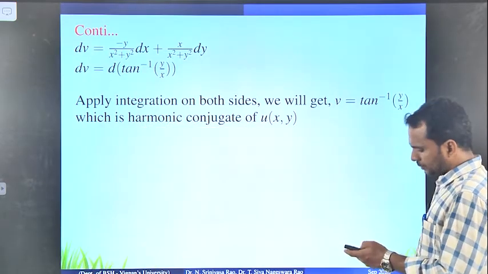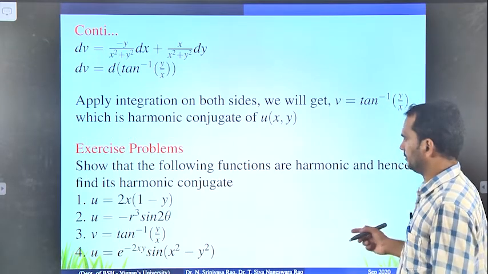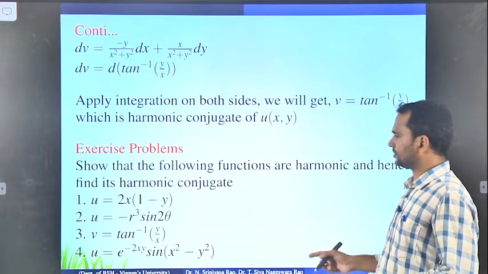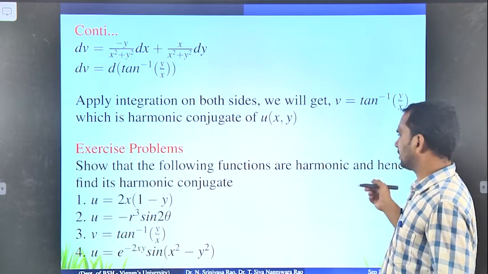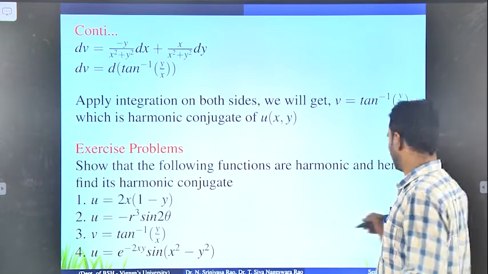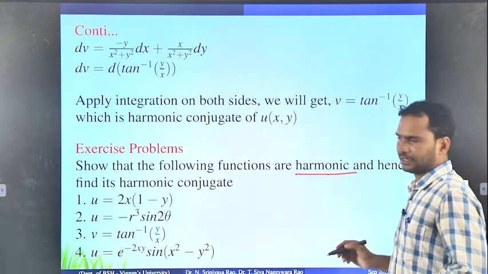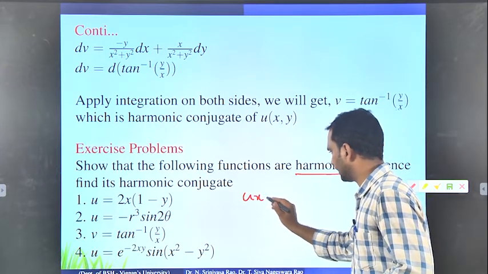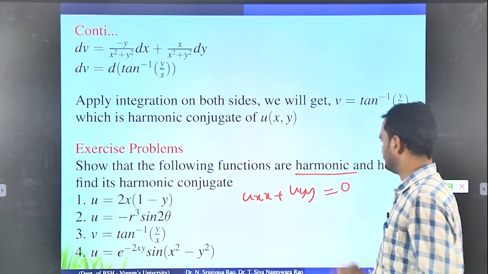Now just look at some of the exercise problems which I have given here. Everybody listen, these are some exercise problems. Show that the following functions are harmonic and hence find the harmonic conjugate. The first part is harmonic: you have to show uxx plus uyy equals 0.